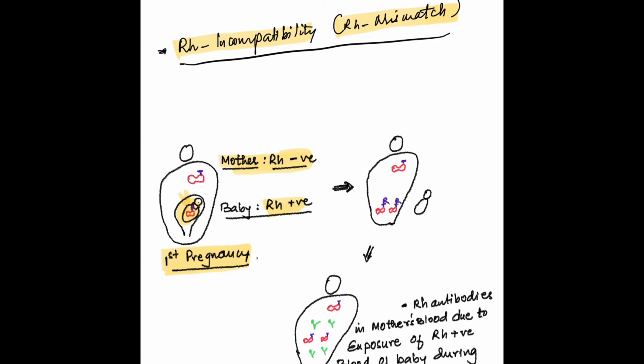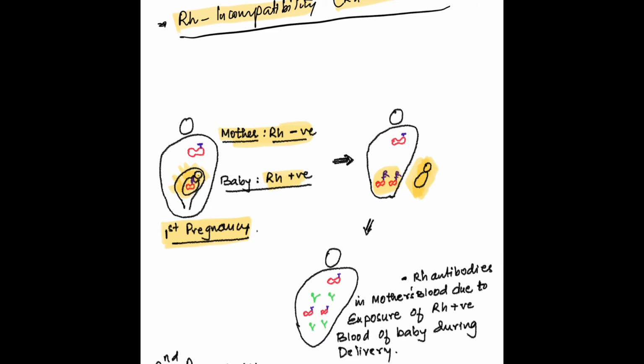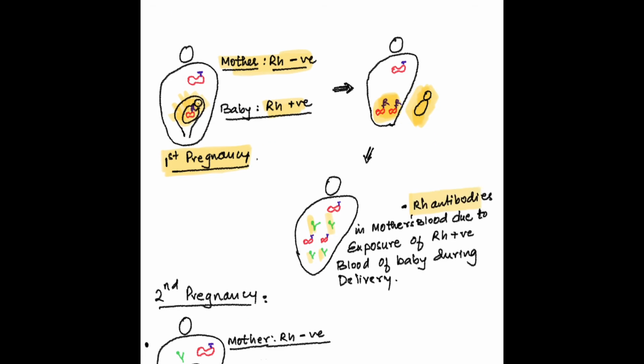We know that fetus gets nutrition from mother through placenta, so nutrients, antibodies, etc. can cross the placental barrier and reach the fetus. But fetal blood does not cross the placental barrier normally. So during pregnancy, mother's blood does not get exposed to the Rh positive fetal blood. But this can happen during delivery, and if she is exposed to the Rh positive fetal blood, she starts making antibodies against the Rh antigen. And as the first baby has already been delivered, that baby will not have problems because of these antibodies.